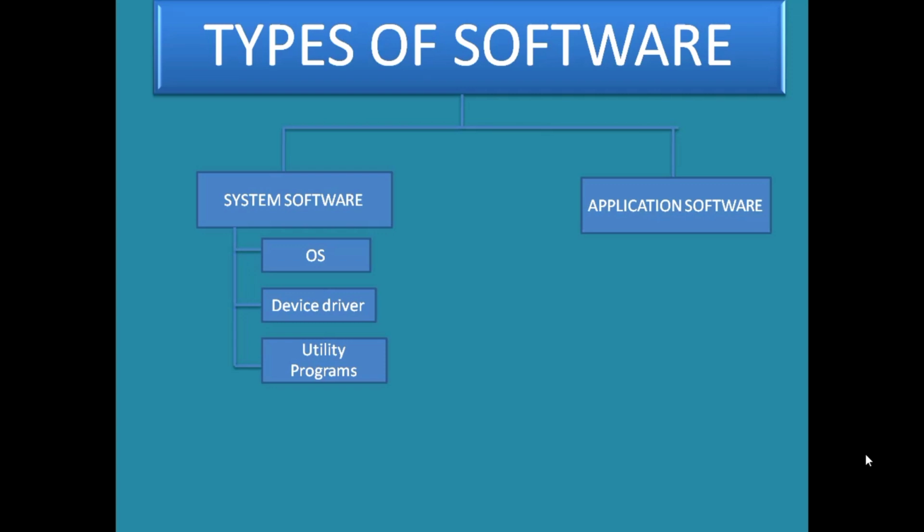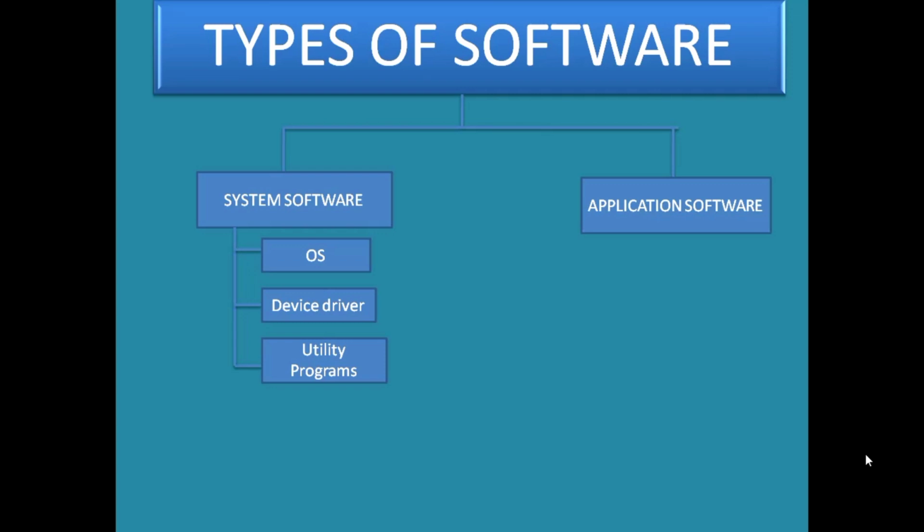Understood, students? Next, utility software. Utility software is system software designed to help analyze, configure, optimize or maintain a computer. It is very important to maintain the computer. Suppose we need to format our hard disk. Do you know what a hard disk is? A hard disk is a memory where we can store information for permanent use.